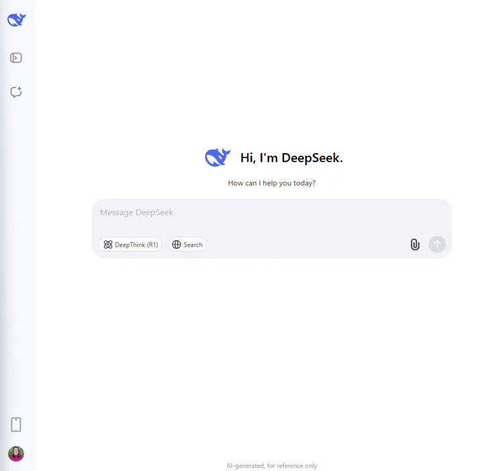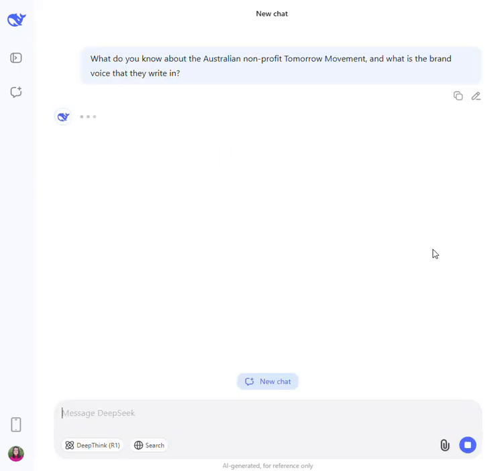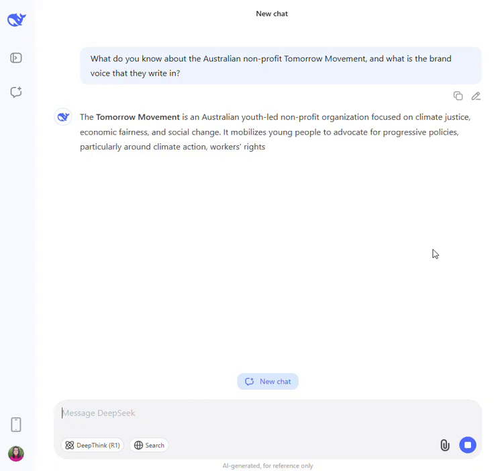Now, the first prompt that you're going to put in is: what do you know about the Australian nonprofit Tomorrow Movement and what is the brand voice that they write in? This prompt is used first to establish the foundational level of knowledge within the conversation so that DeepSeek is actively looking for information about Tomorrow Movement and understands what brand voice the organization writes in.